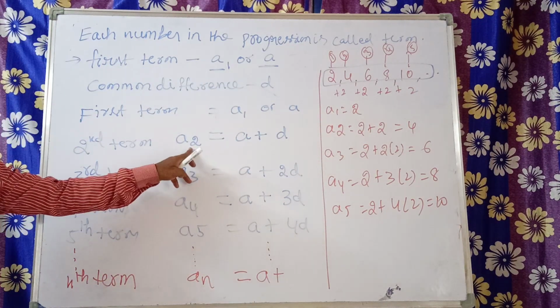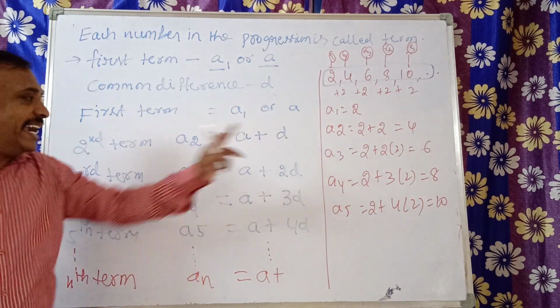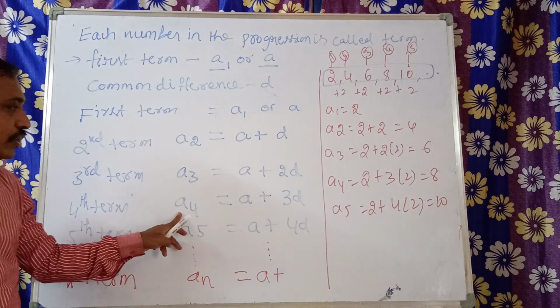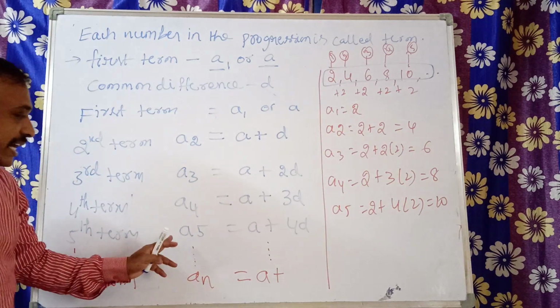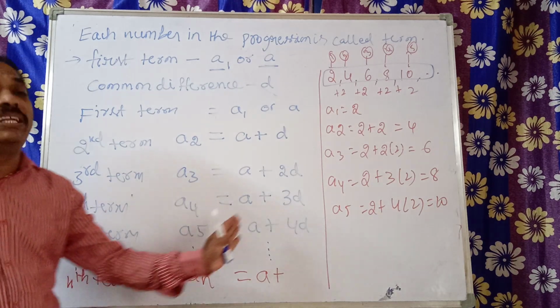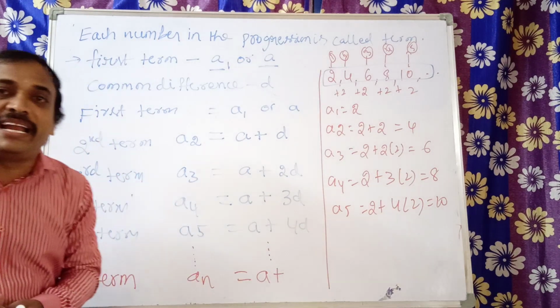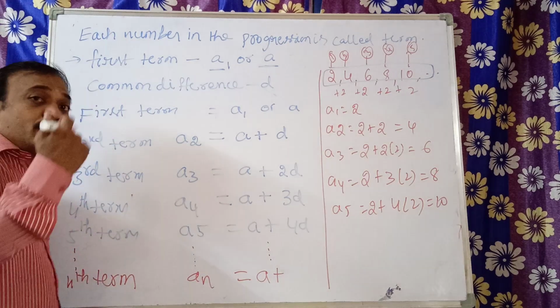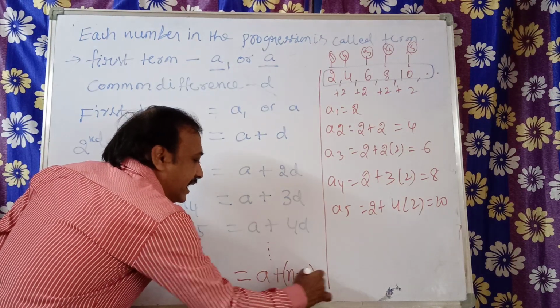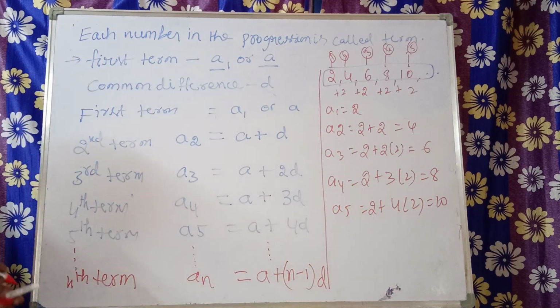To get the second term, 1 time D we are adding. To get the third term, 2 times D. To get the fourth term, 3 times D. To get the fifth term, 4 times D. To get the nth term, how many times must the difference be added? Yes, very good. It is 1 less, that is n minus 1 into D.